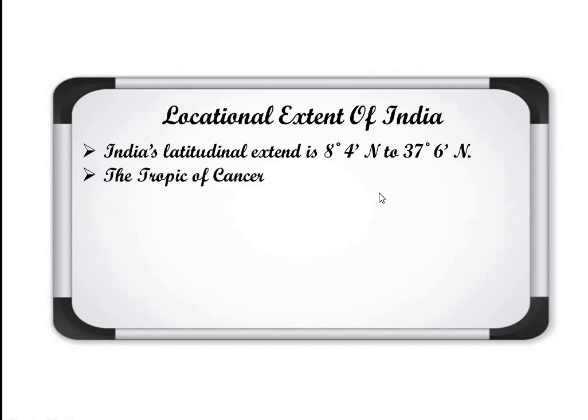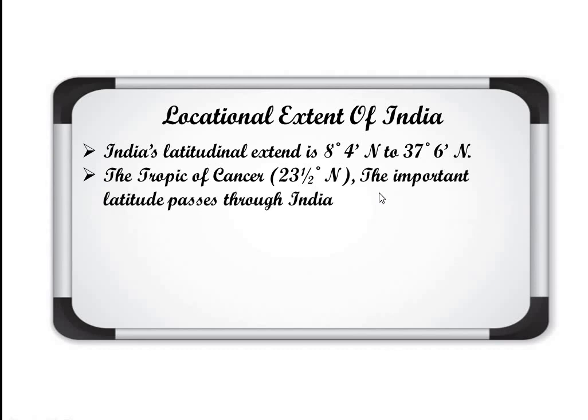Now the Tropic of Cancer, 23.5 degree north, the important latitude, passes through India. As we can see the expanse 8 degree to 37 degree. So 23.5 comes in between. So the main tropic, that is Tropic of Cancer, it passes through India. Clear? We'll see in the map also.